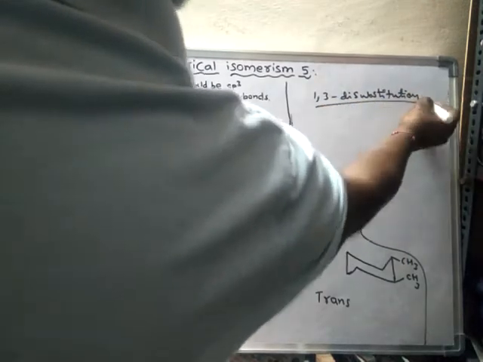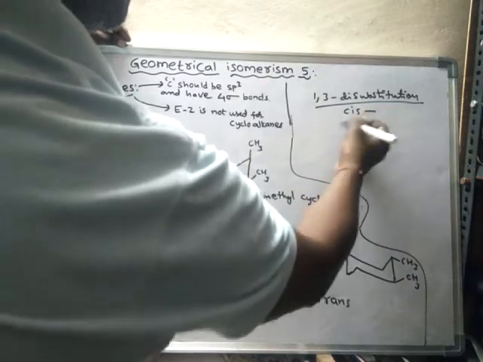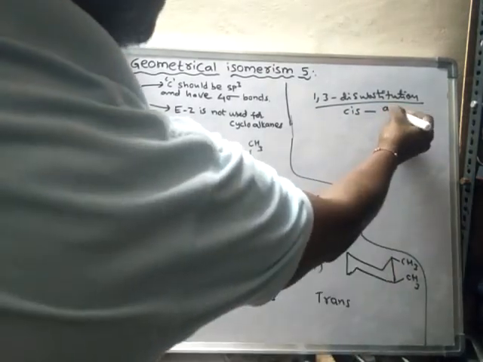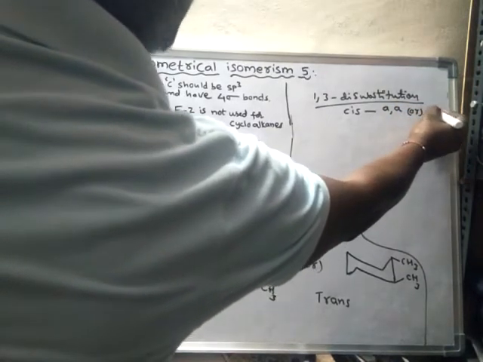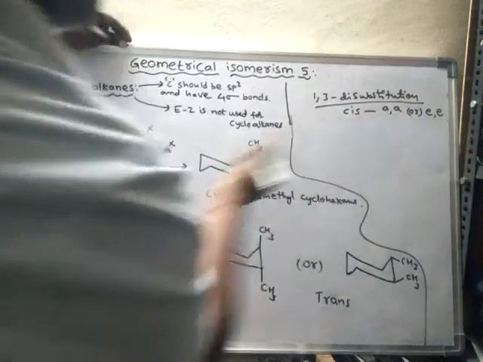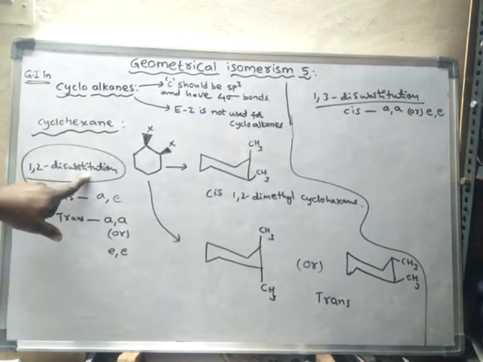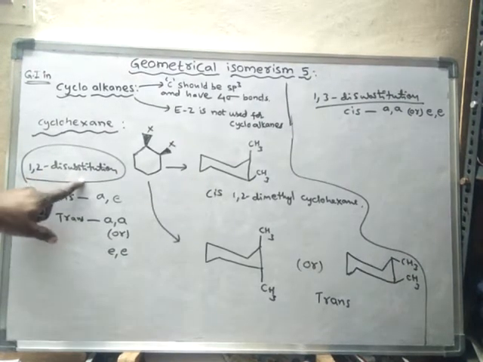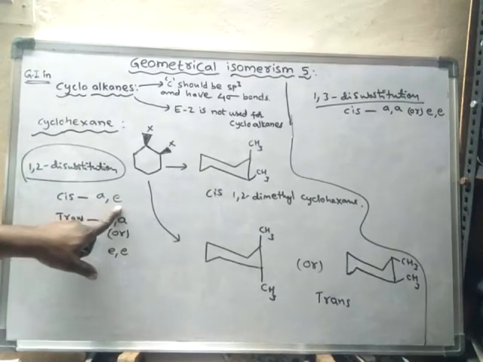In 1,3 disubstitution, in the cis form, both substitutions should be either in axial, or both should be in equatorial. Whereas in 1,2 disubstitution in cis form, one should be in axial and another one in equatorial.